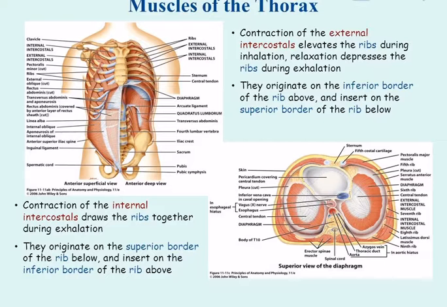Contraction of the internal intercostals draws the ribs together during exhalation. They originate on the superior border of the rib below, and insert on the inferior border of the rib above.